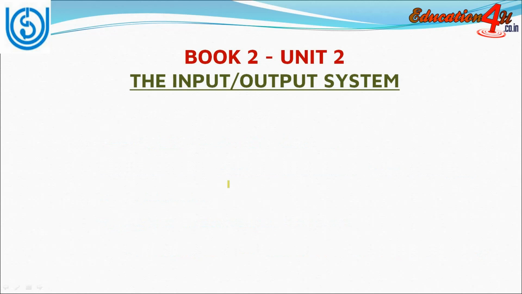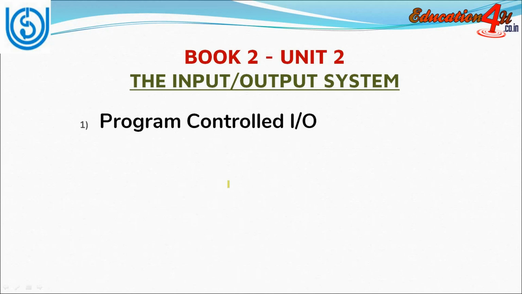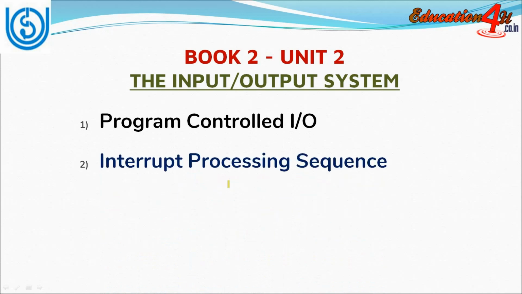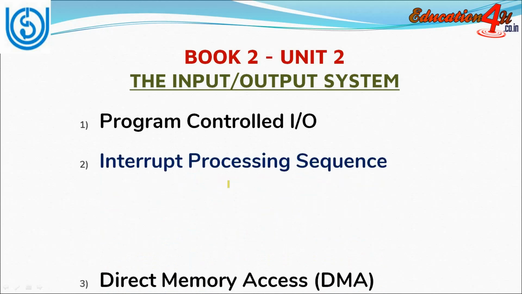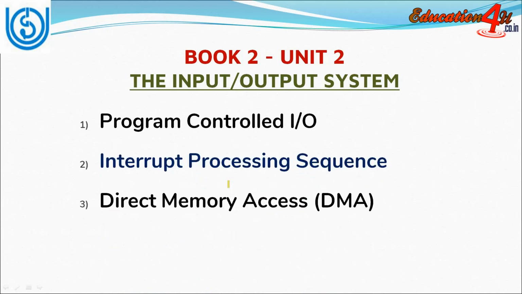Now coming to book 2 unit 2, that is input output system. You should know what is program controlled IO, interrupt processing sequence, and direct memory access. So these are three important topics in book 2 unit 2, input output system.